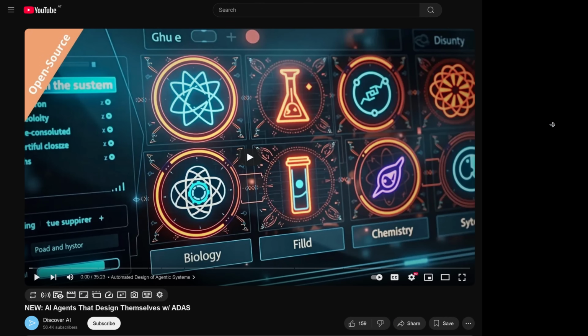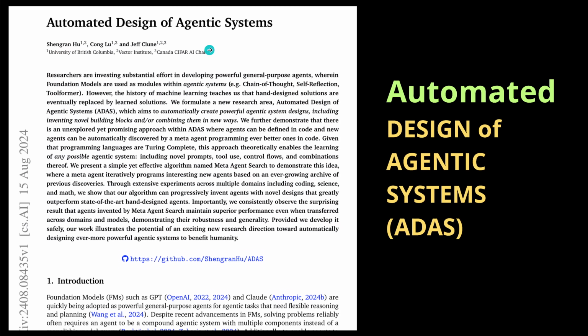So let's open this video up. And you might say, okay, humans are not able to do this anymore. So here I had a video, AI agents that designed themselves. And remember, the framework was ADAS. Now, this was the beautiful paper, August 2024. And this was simply automated design of agentic systems. So multi-agent systems that automatically design themselves. And you would say, perfect, this is it. No, this is now the best system.